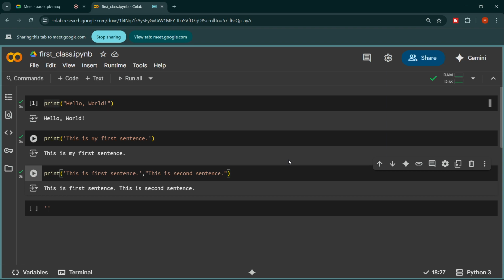Yes, comma is a must. If you do not put a comma, Python will not give the expected output. Let me show that to you as well.